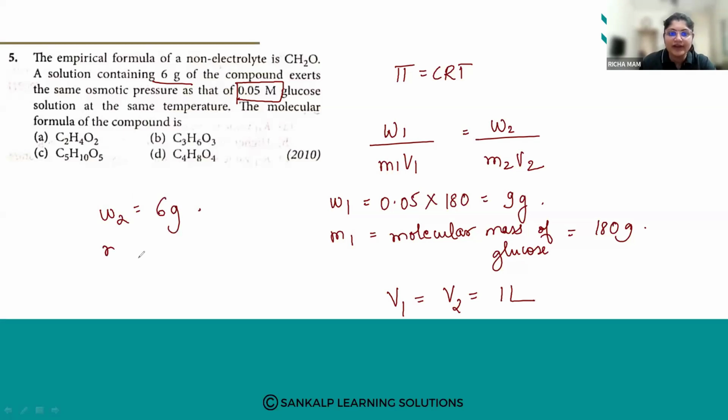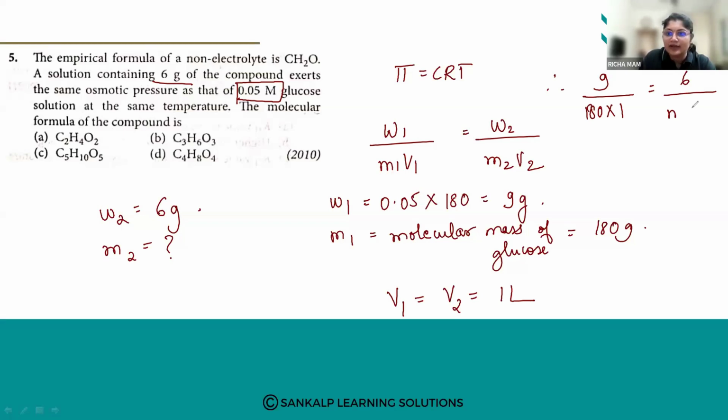We have to find the molecular mass of the unknown compound. So let us put these values. W1 is 9 grams divided by M1, 180, into V1, which is 1, equals W2, which is 6 grams, divided by M2.